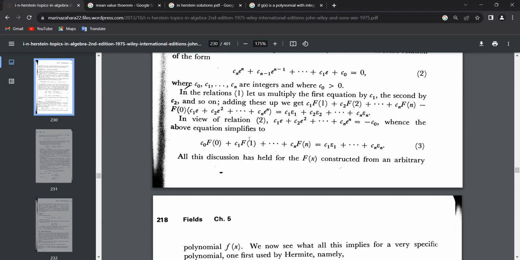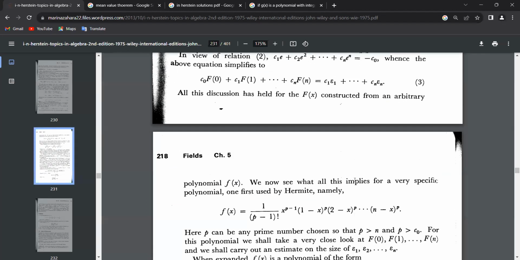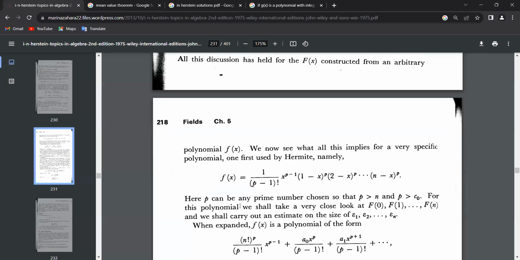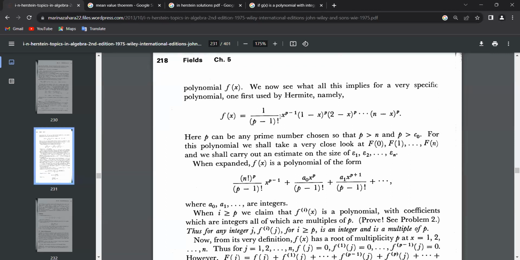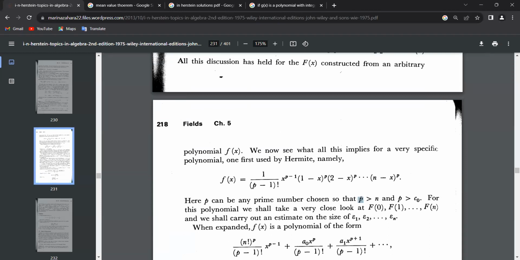So he just combines the relations. So this part is equal to this part. So you get this. About the epsilons, you are getting some relation. And now, since f was constructed from some arbitrary polynomial f, it should hold for every polynomial with real coefficients. And so he chooses a very specific one, and he says it was first used by Hermite. This one, where p is any prime number, but the thing is p has to be large.